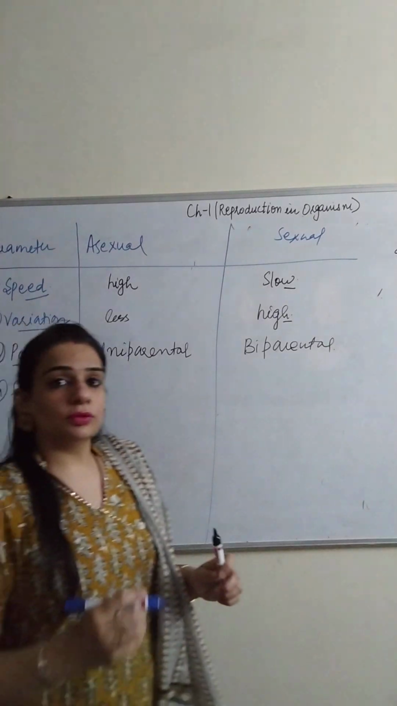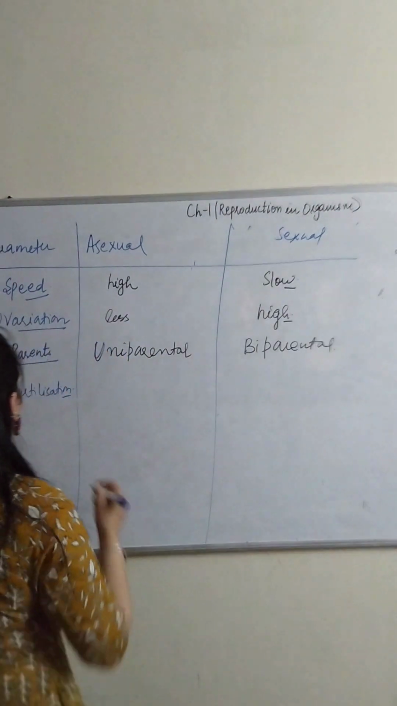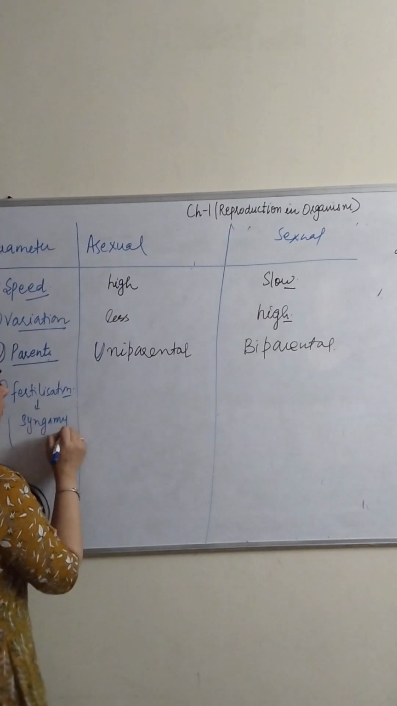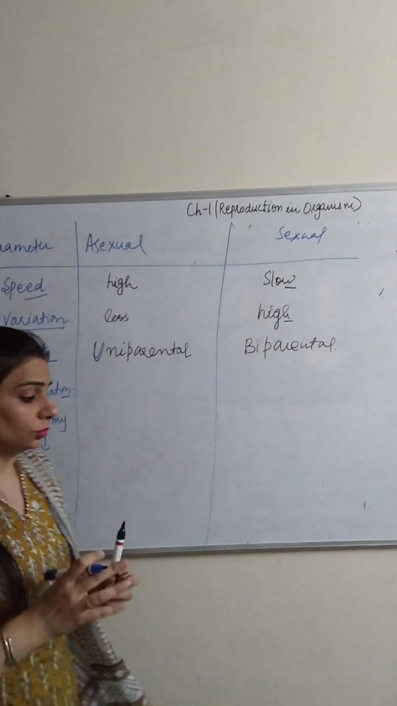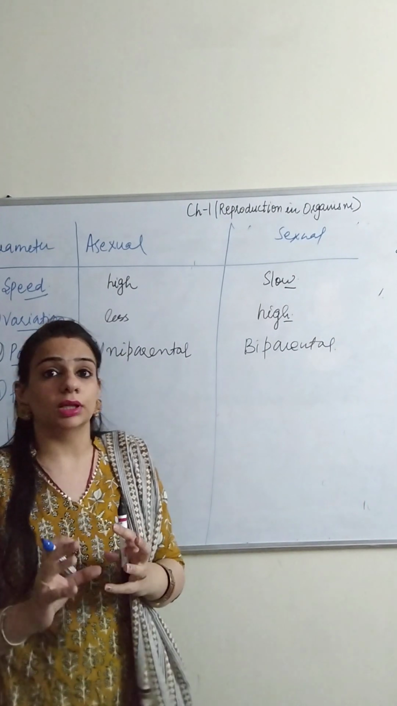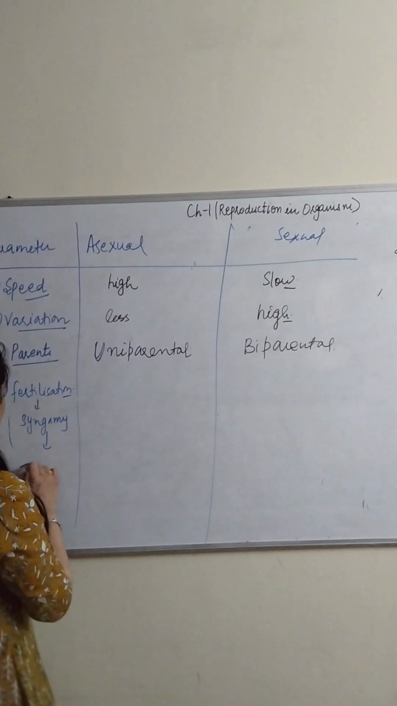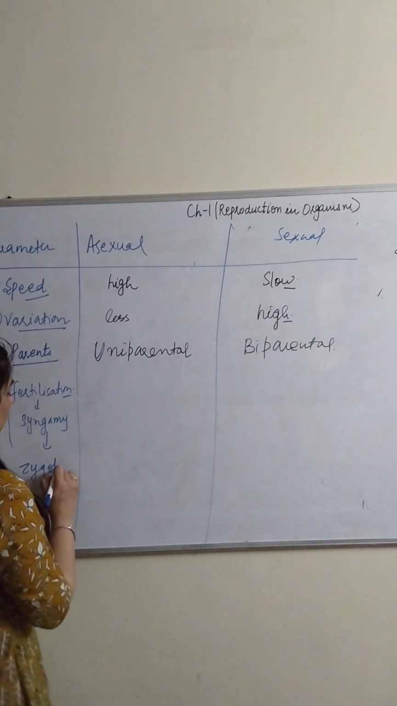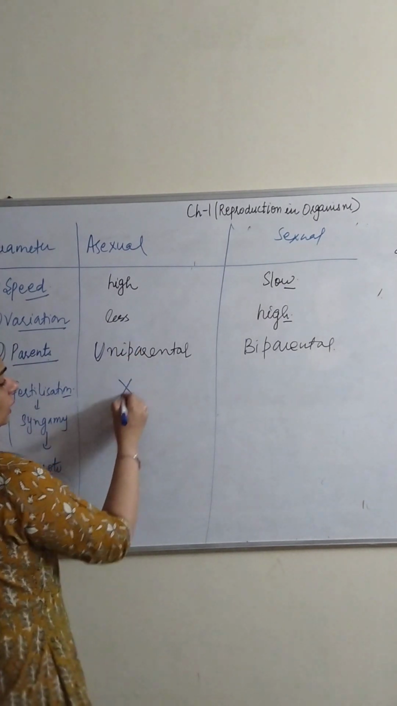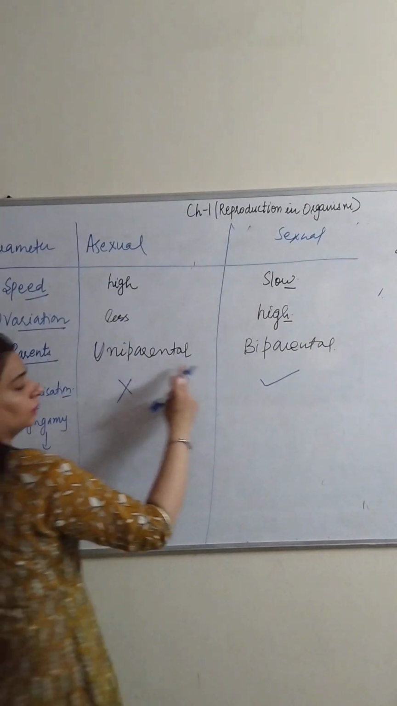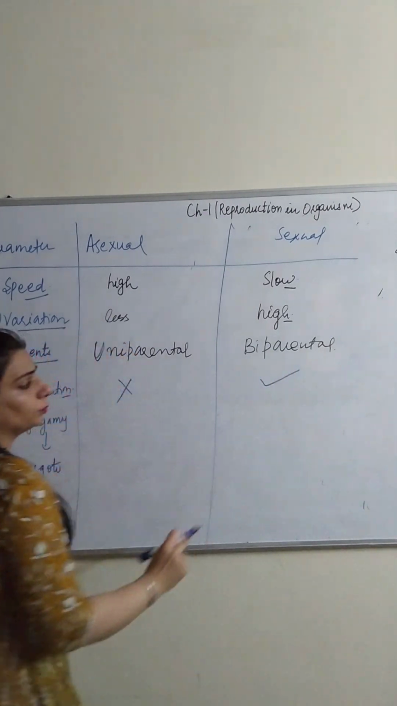Here for fertilization, we are using one more word, called syngamy. What do you mean by syngamy? It is the fusion of the two gametes, the fertilization of the two gametes that leads to the formation of a zygote. So here no fertilization takes place, here the fertilization takes place. Here it is uniparental, and the other one is biparental.